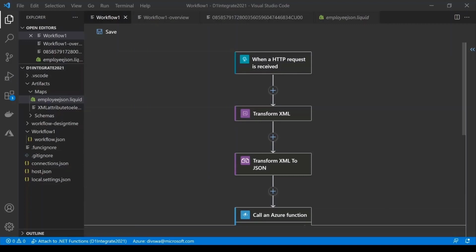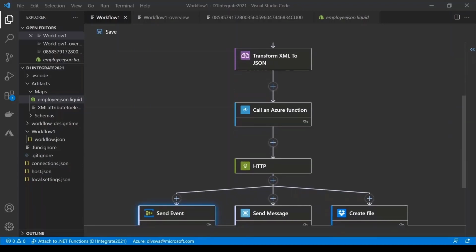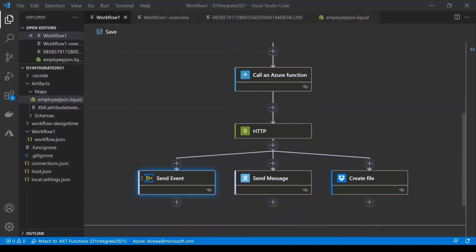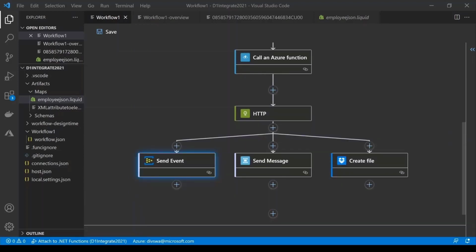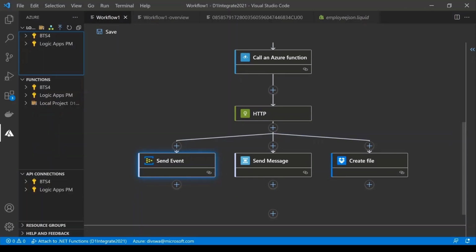Now for the next scenario, I want to make this logic app do a bit more, and therefore I've added a couple more actions to call an Azure function, to call an external endpoint through the HTTP connector, and send some of the data to different services like Azure Event Hub, Azure Service Bus, and even to a third-party SaaS service like Dropbox. I'm going to publish this Logic App to cloud, and in that process, I'm also going to enable this Logic App to push telemetry to App Insights.